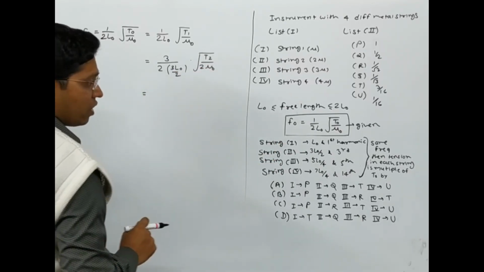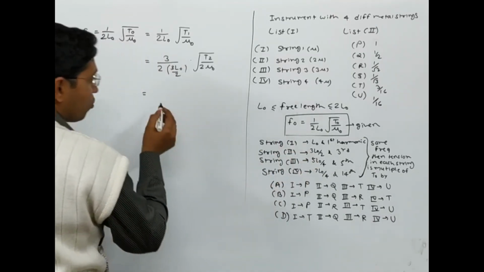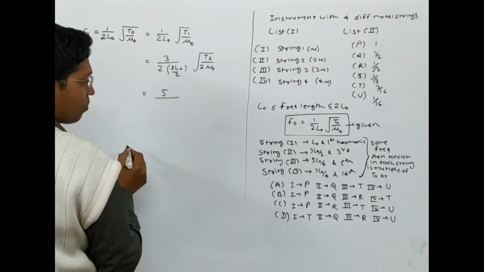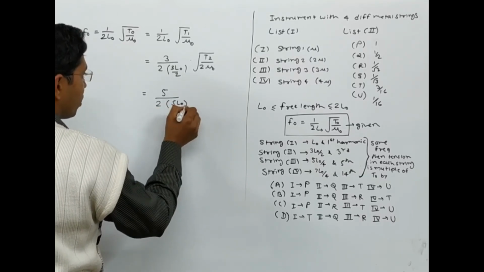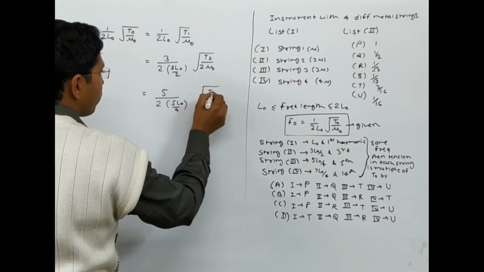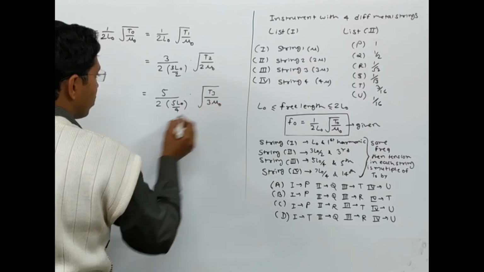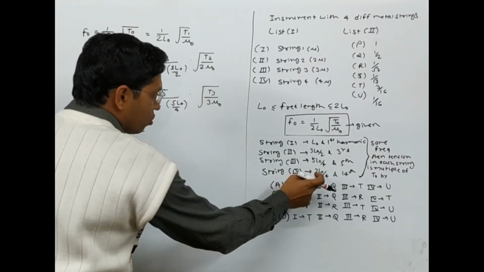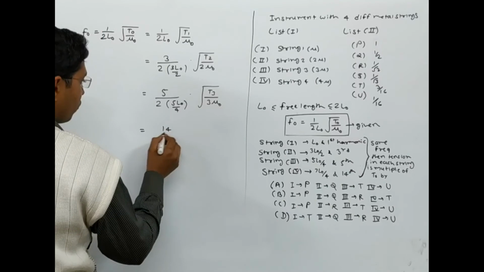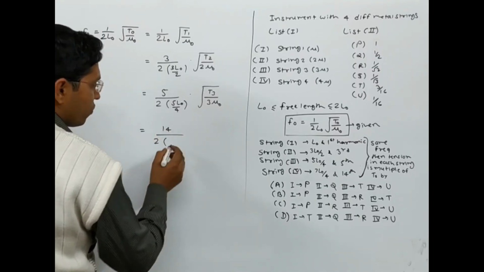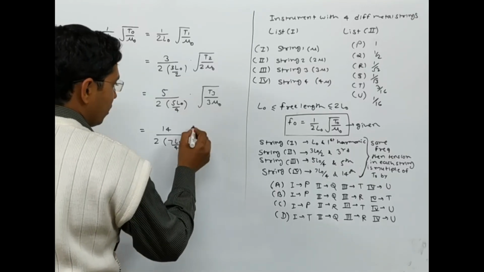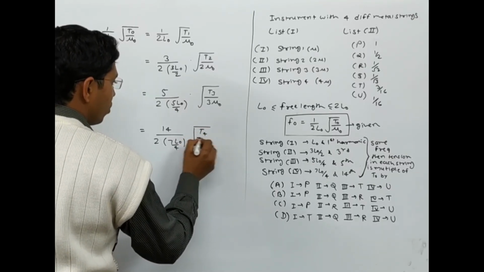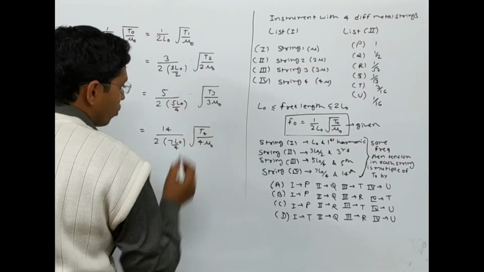Then I can equate this with the fifth harmonic of the third string, so 5 upon 2 times 5L0 by 4 into root over T3 by 3 mu 0. In a similar manner, I can go for the 14th harmonic, so 14 upon 2 into 7L0 by 4, and then root over T4 by 4 mu 0.